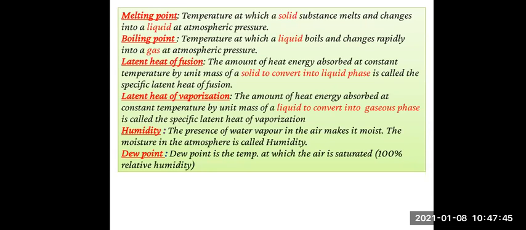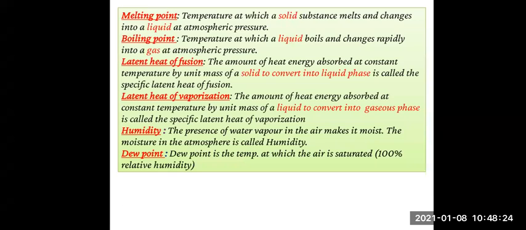Then we have seen the definition of latent heat of vaporization. Now you can see the difference between the two definitions, which is shown with the red color. So the amount of heat energy absorbed at constant temperature by unit mass of a liquid to convert into gaseous phase is called the specific latent heat of vaporization. So after looking at the two definitions, you should understand the difference between latent heat of fusion and latent heat of vaporization. In fusion, solid is converted into liquid phase, and in vaporization, liquid is converted into gaseous phase.